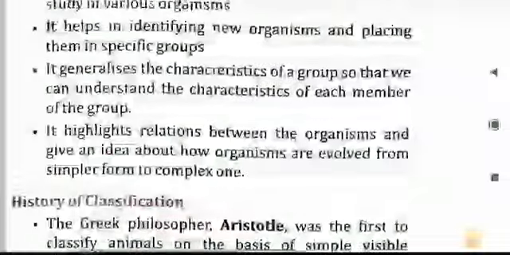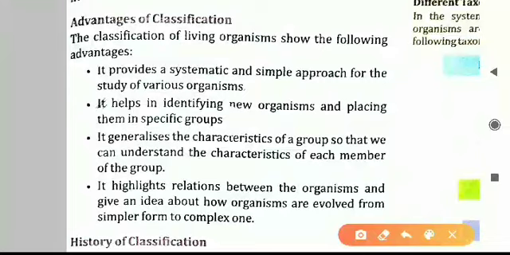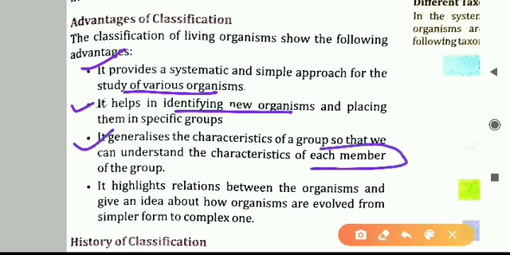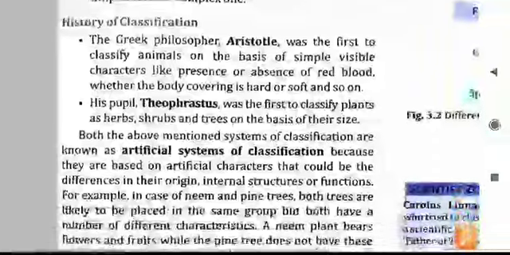Next, what we have done just now is advantages. Basically these 4 points tell us: first, the study of various organisms is very easier. Second, we can identify new organisms and put them in separate groups. Third, each member of a particular group will have certain characteristics that can be easily studied by the classification method. Last, we can understand how the organisms evolved. These are the 4 basic advantages of classification.